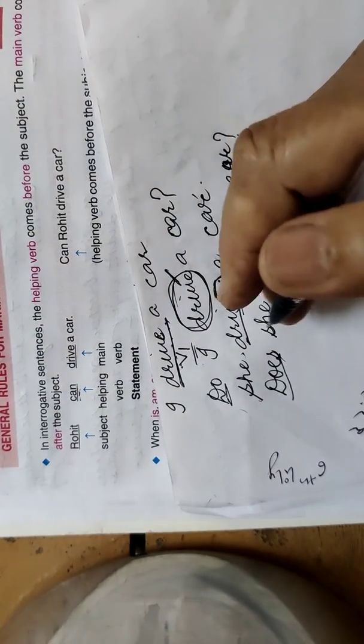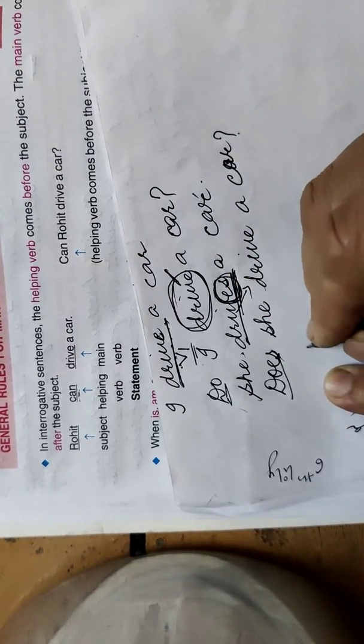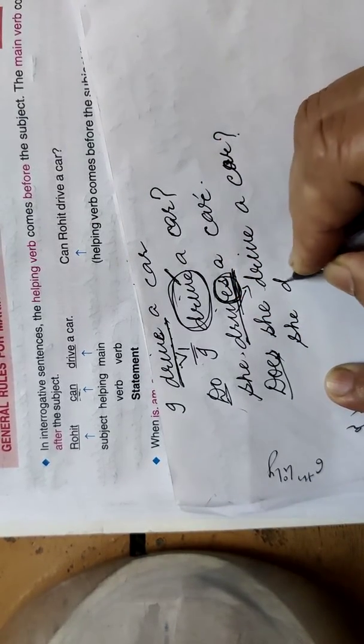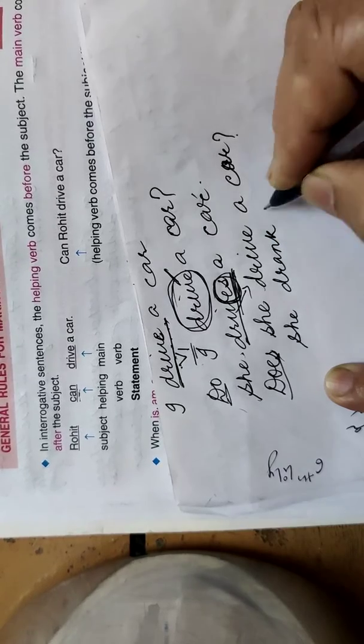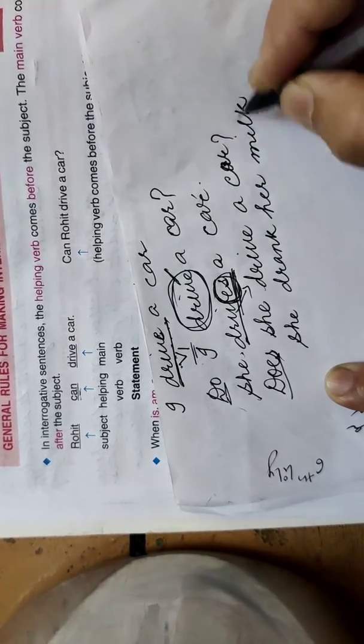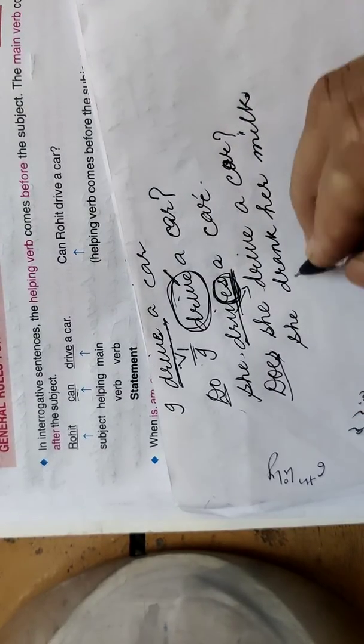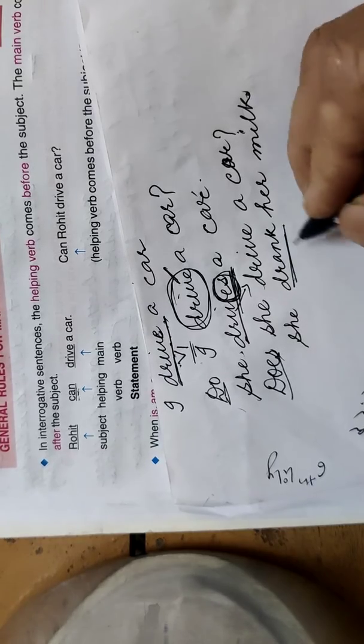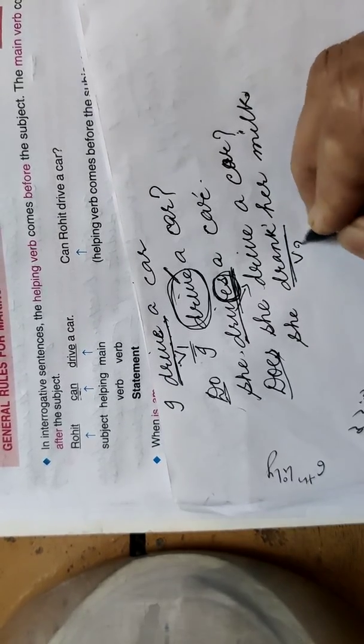Now children, sometimes we have the second form of the verb, like she drank her milk. So here you see, this is the second form of the verb.